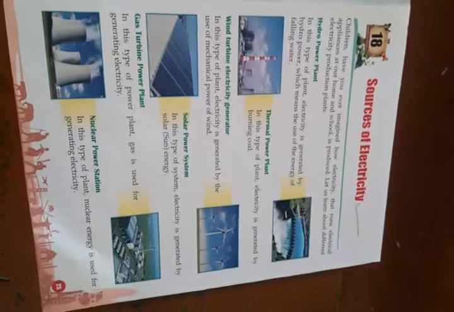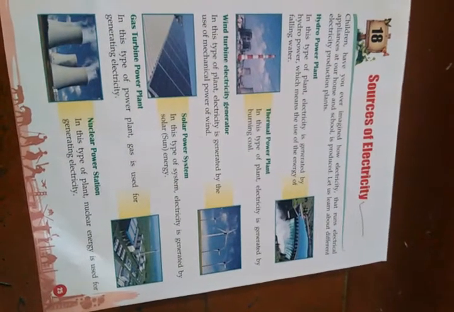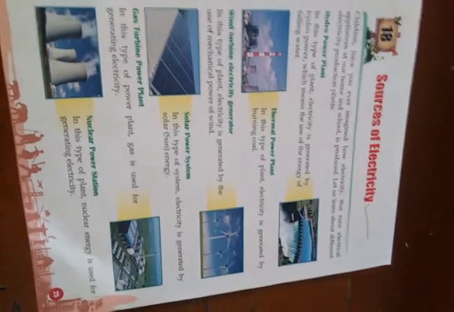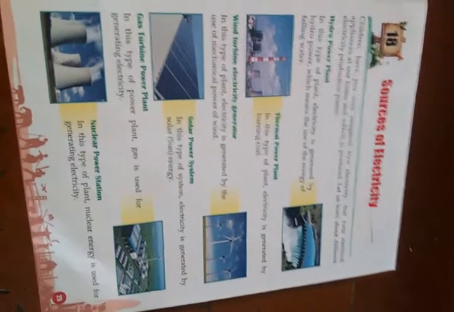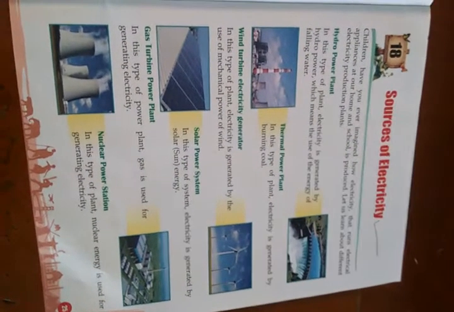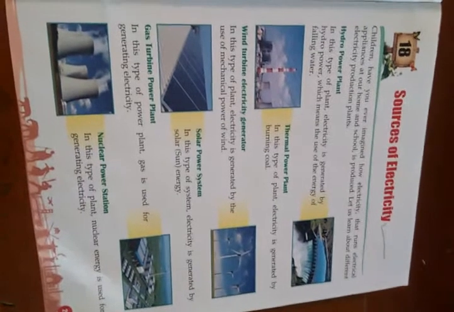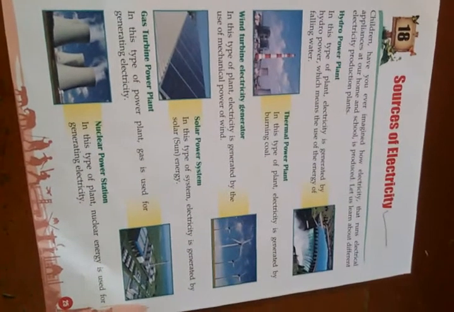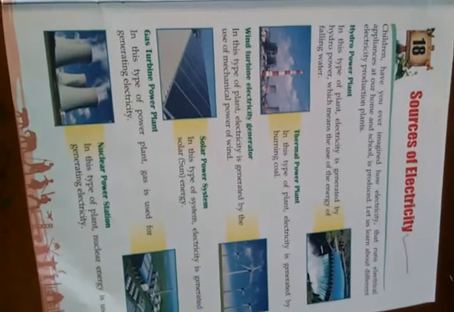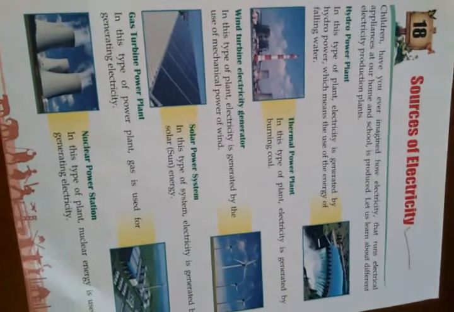Okay, thermal power plant. In this type of plant, electricity is generated by burning coal, and in this thermal power plant, electricity is produced when the coal is burned, okay, burnt. Wind turbine electricity generator. In this type of plant, electricity is generated by the use of mechanical power of wind, and in this wind turbine electricity generator, electricity is produced by the use of mechanical power of wind.